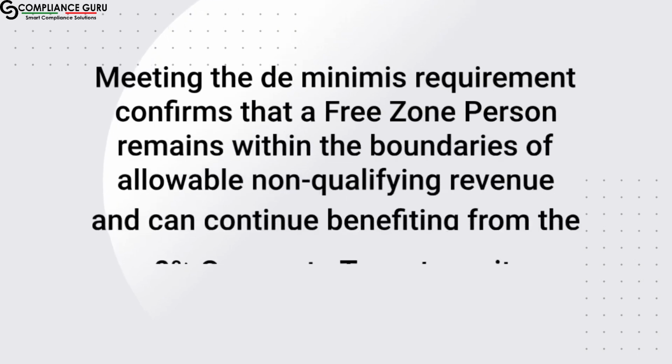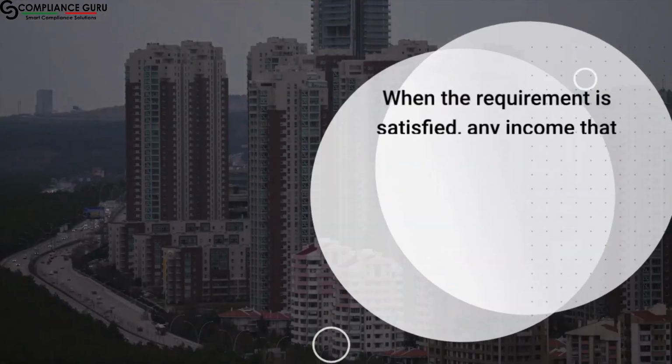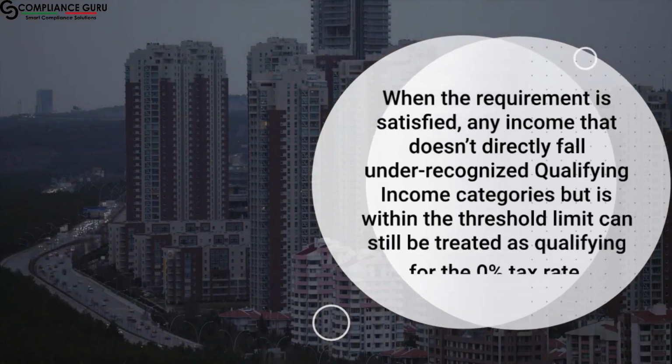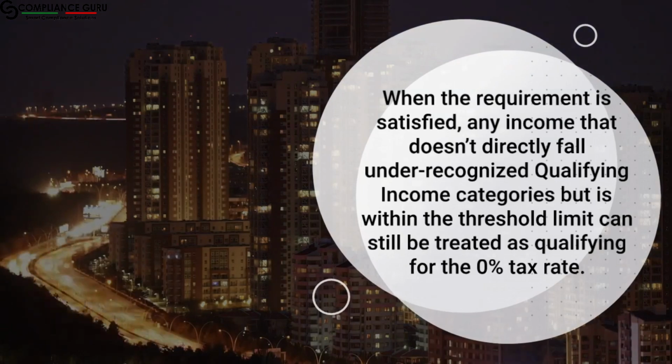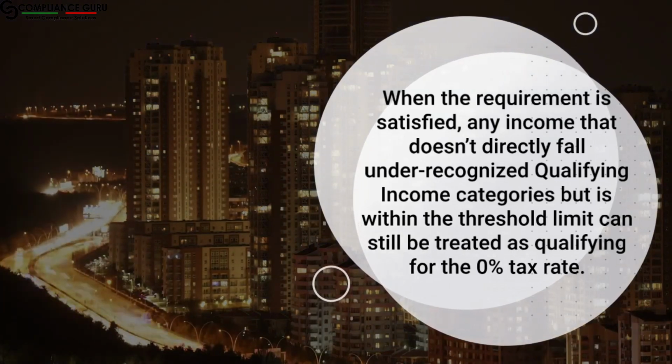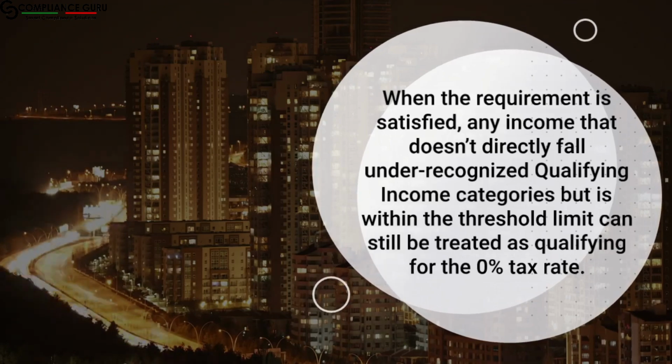5. Impact of meeting or failing to meet the de minimis requirement. Meeting the de minimis requirement confirms that a free zone person remains within the boundaries of allowable non-qualifying revenue and can continue benefiting from the 0% corporate tax rate on its qualifying income. When the requirement is satisfied, any income that doesn't directly fall under recognized qualifying income categories but is within the threshold limit can still be treated as qualifying for the 0% tax rate.